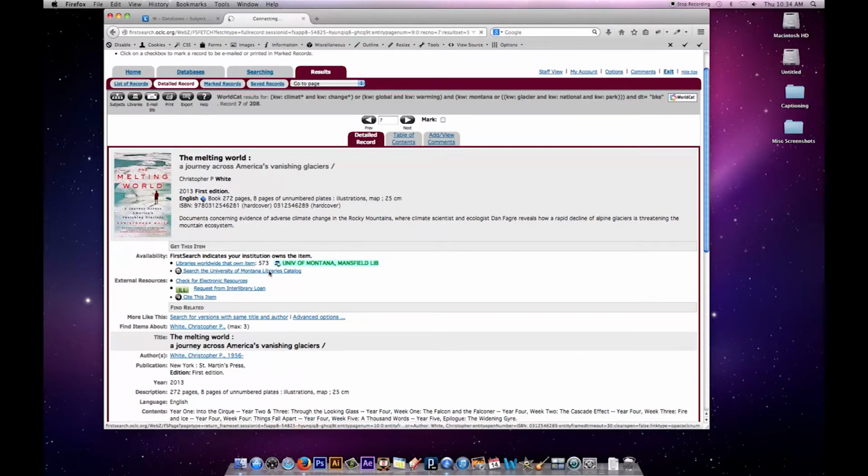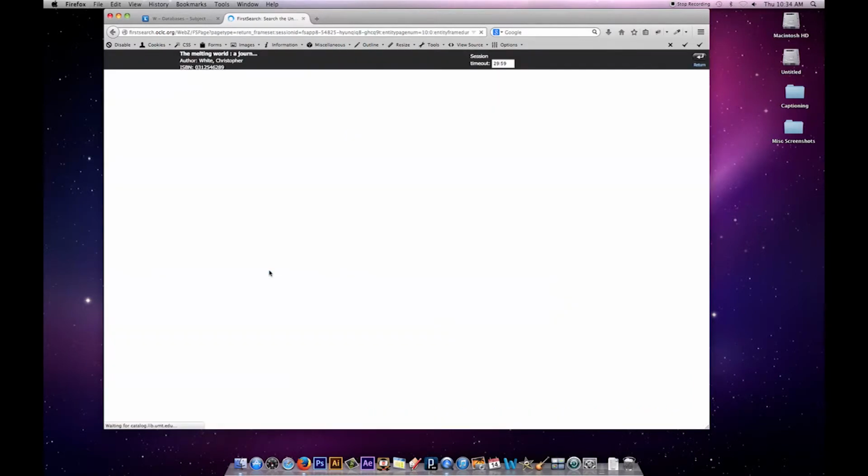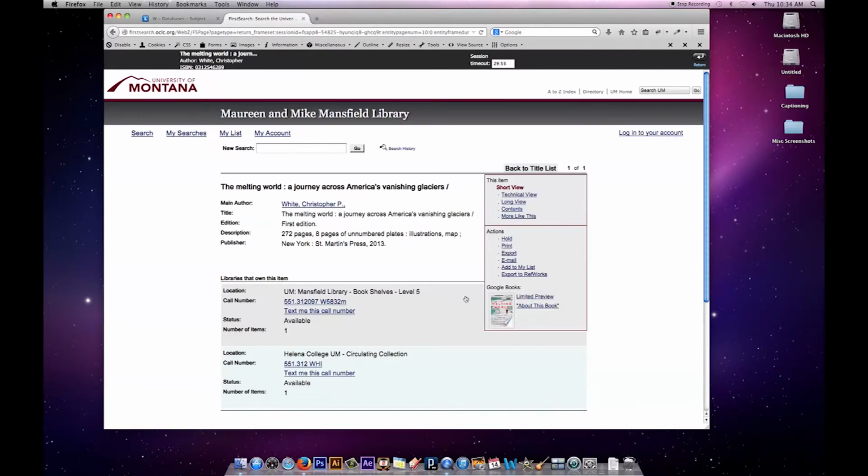What I can do at this point is click Search University of Montana Libraries Catalog, and that should throw me into our catalog, and it tells me the call number, the fact that it's theoretically available and sitting on the shelf. I could walk over to the library and get it, or I could put a hold on it, and I'll get an email telling me that the book is available for checkout at the counter if I want to do that. I could also use this link to find out more about this book by clicking into Google Books from it.